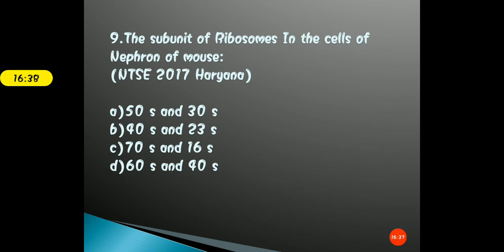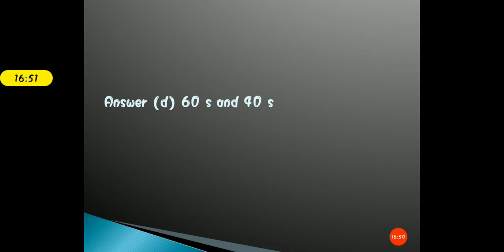Clear? So the type of ribosome that is found in the nephron of the mouse is the 80S, and the option is D. So students, if you're clear with your concepts, you are able to solve the question that you haven't studied. You haven't studied about the nephron of mouse, and you do not even need to study. Use your common sense and mark the right answer.